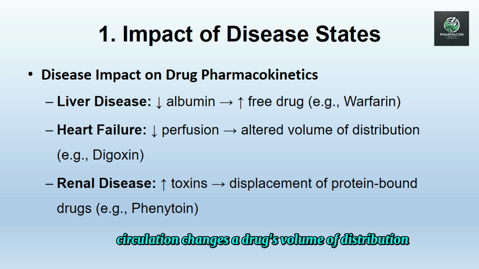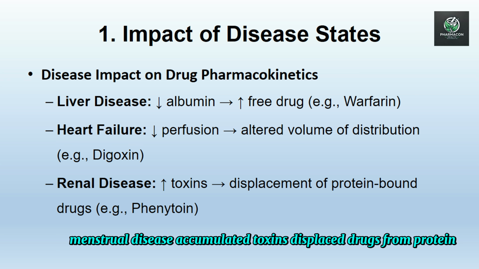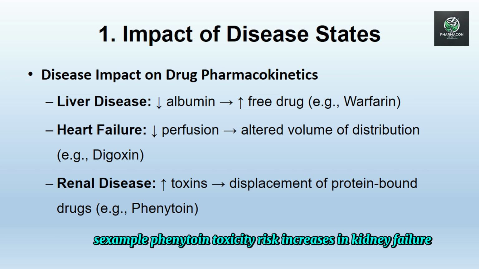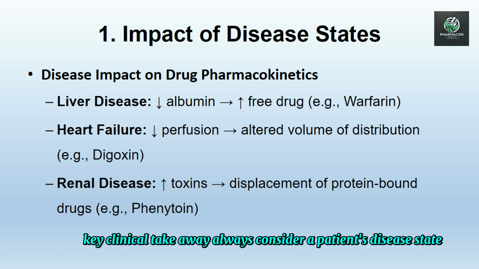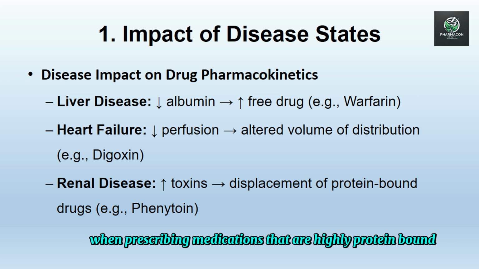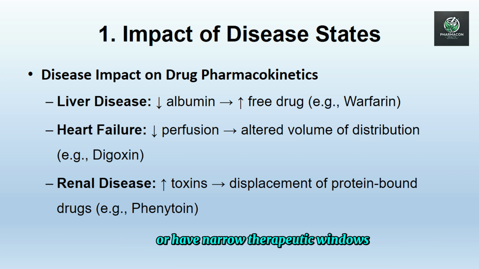Heart failure: altered circulation changes a drug's volume of distribution. Example, digoxin requires careful dosing adjustment. Renal disease: accumulated toxins displace drugs from proteins. Example, phenytoin. Toxicity risk increases in kidney failure. Key clinical takeaway: always consider a patient's disease state when prescribing medications that are highly protein-bound or have narrow therapeutic windows.